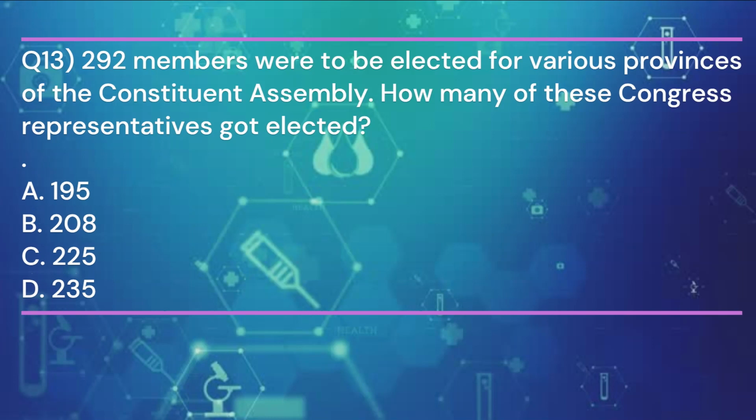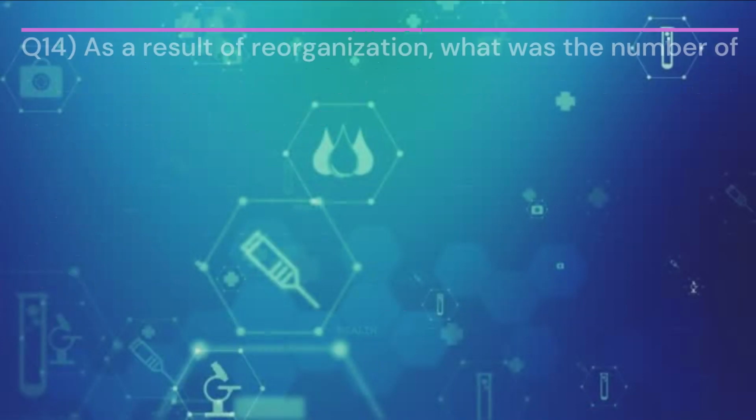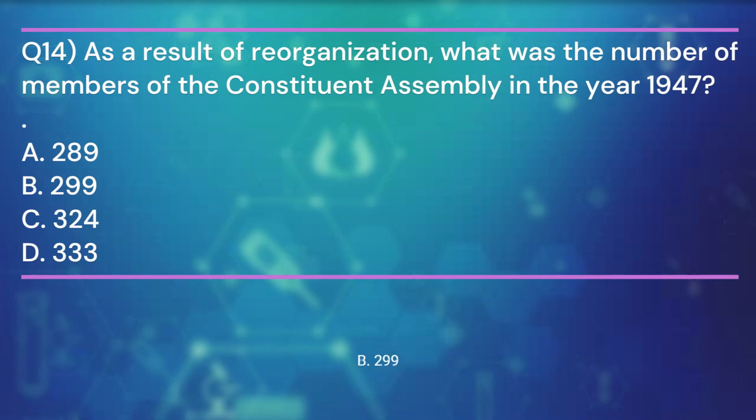Question 13. 292 members were to be elected for various provinces of the Constituent Assembly. How many of these Congress representatives got elected? And the answer is B. 208. Question 14. As a result of reorganization, what was the number of members of the Constituent Assembly in the year 1947? And the answer is B.